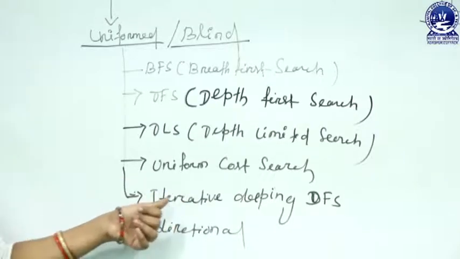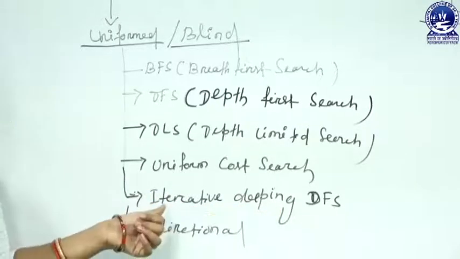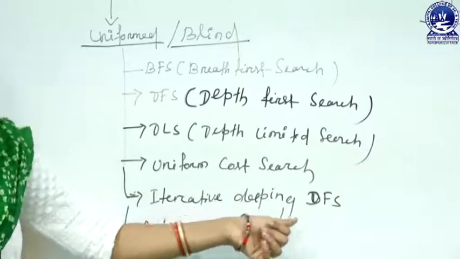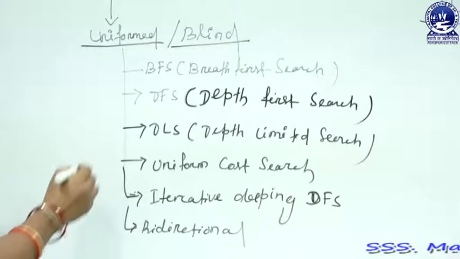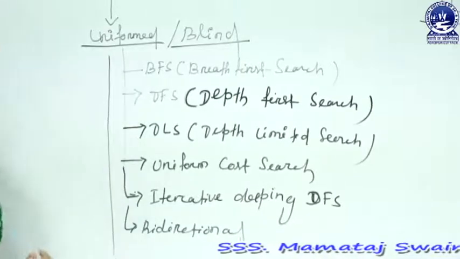Then next, iterative deepening DFS, or iterative deepening depth first search. Then the last one is the bidirectional search. These are the different types of blind search.